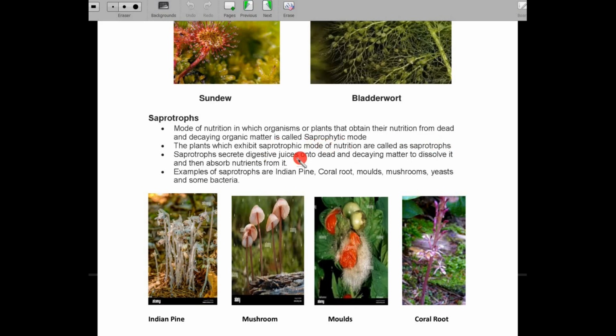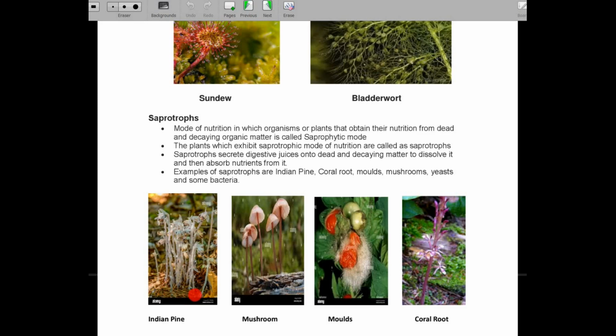They secrete digestive juices on the dead and decaying matter to dissolve it and absorb the nutrients from it. Examples are Indian pipe, mushroom, coral root, molds, yeast, and a few bacteria. So in this type of nutrition, we see that the organism grows on dead and decaying parts.